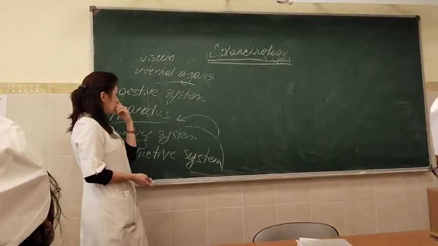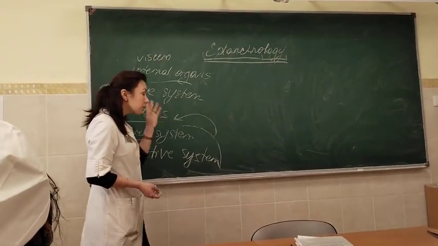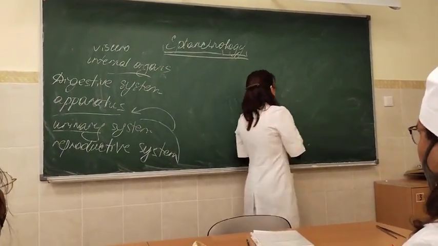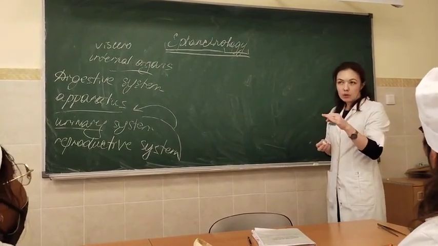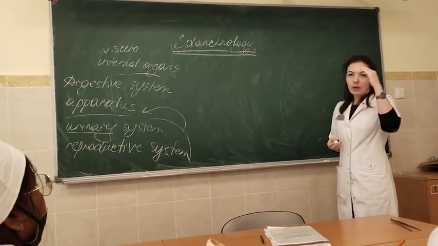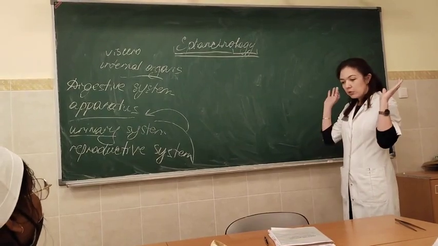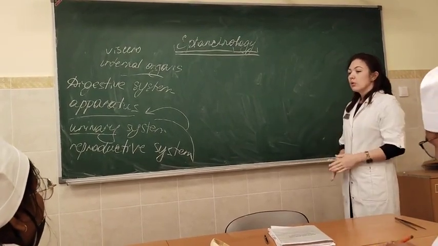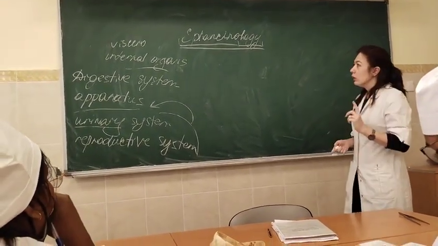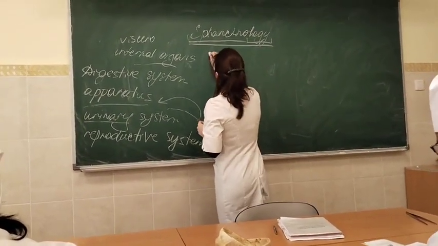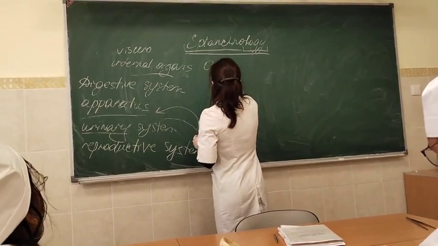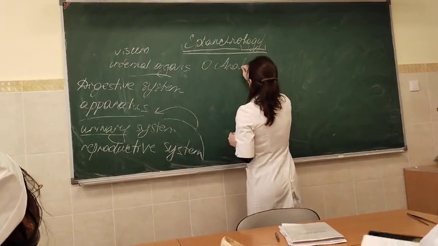Okay, why am I talking about it? So internal organs. When we describe an internal organ, we also should follow a definite plan. Not to say everything you remember, but you should follow a plan. So now I will try to explain a plan of internal organ description. And the very first thing, point 0, is anatomic position.